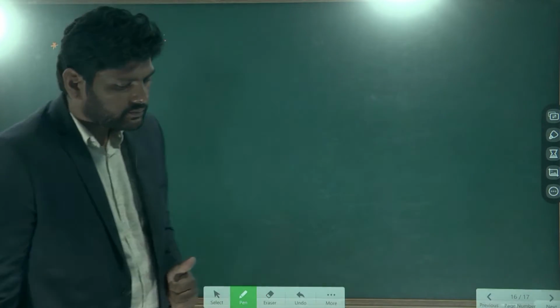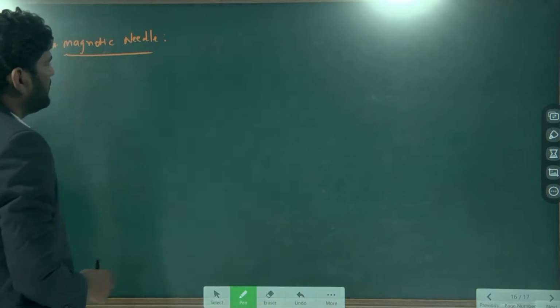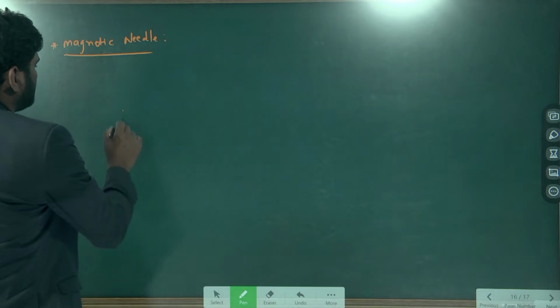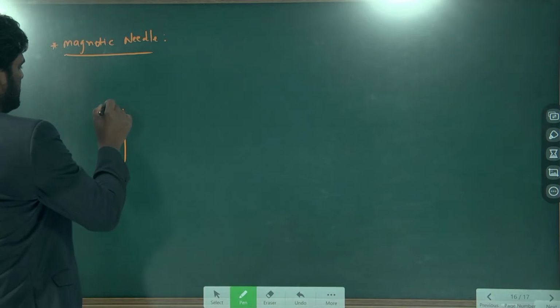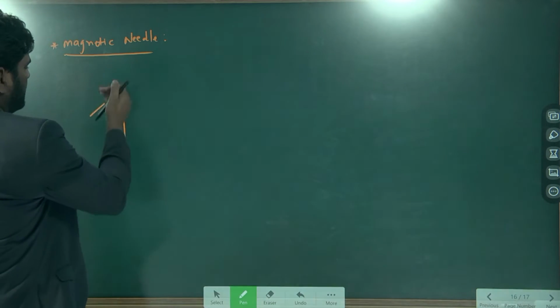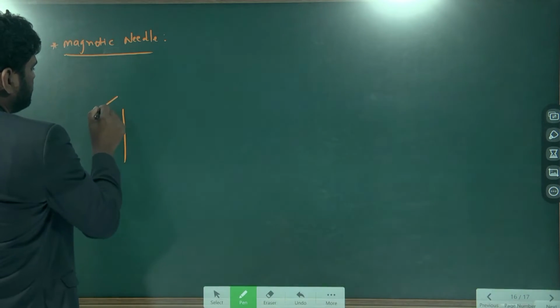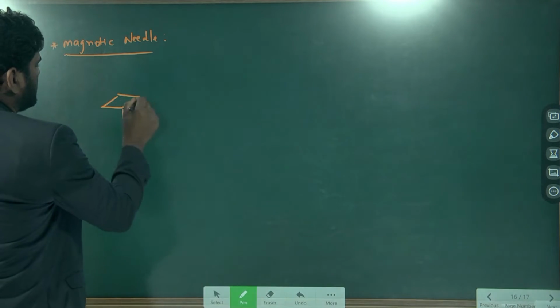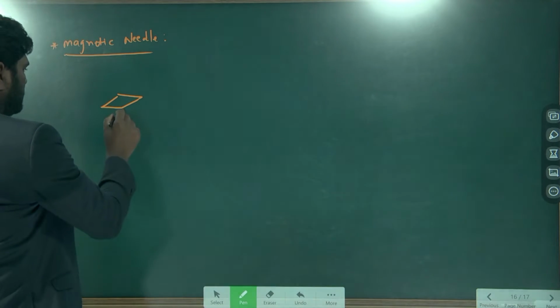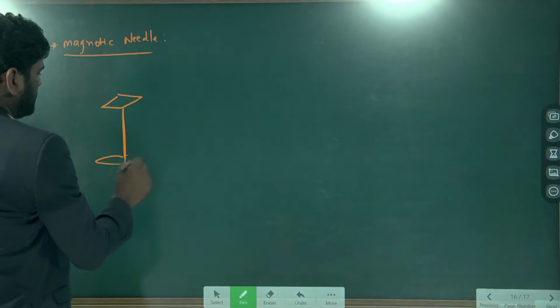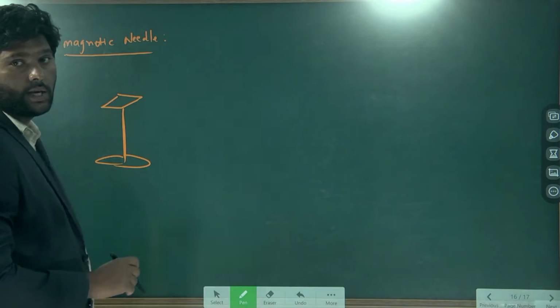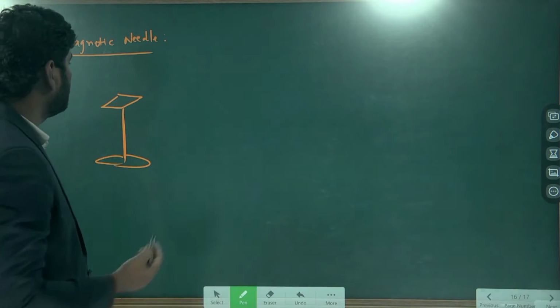If I draw the diagram of the magnetic needle, this way we can see the magnetic needle. It always shows north to south of the earth's surface.